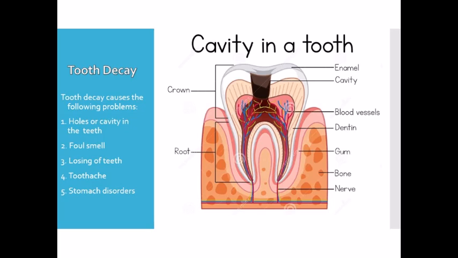Okay, so to prevent this tooth decay, we can take care of our teeth properly by avoiding sweets or too many chocolates or ice creams, and by brushing our teeth properly two times a day. Twice a day means in the morning and at night before going to bed, and we must also floss our teeth every day so that the food particles can be removed from in between the teeth. So this will prevent tooth decay and will keep our teeth healthy.